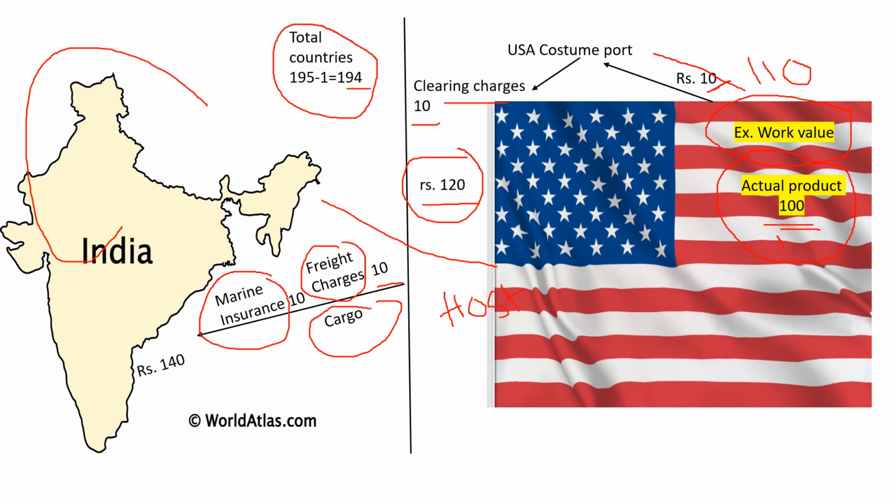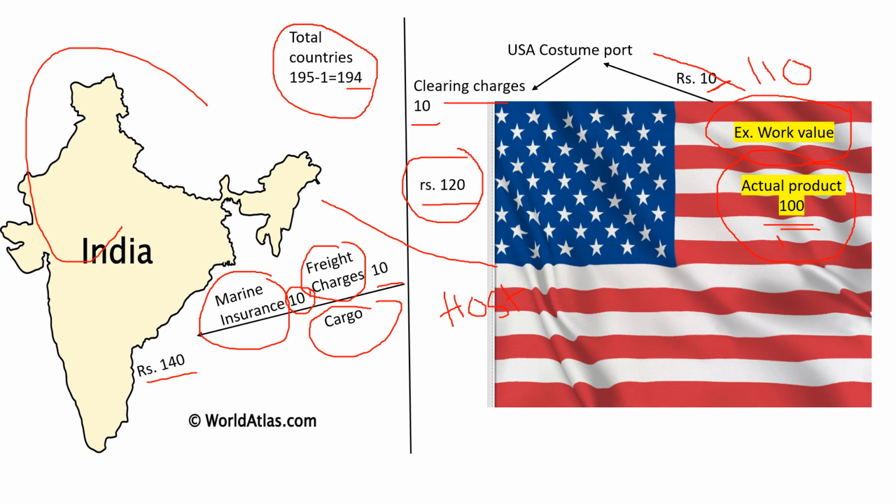Supposing the marine insurance is rupees 10, the product value became 140. Before that product comes to me, meaning reaches Goa, it will first reach the Indian custom port. At that point we call it the import of the product from the USA to India.